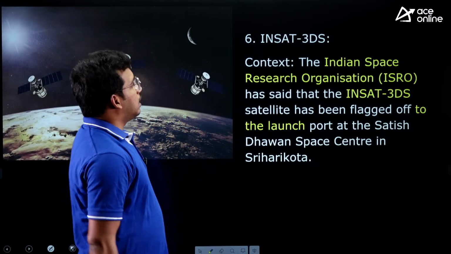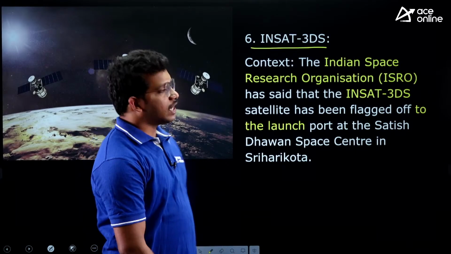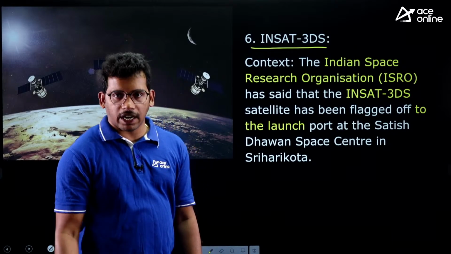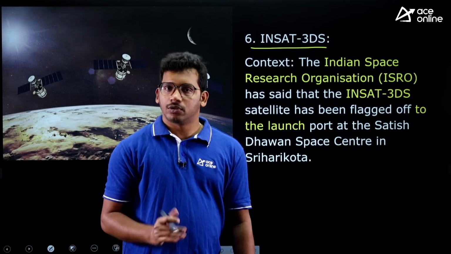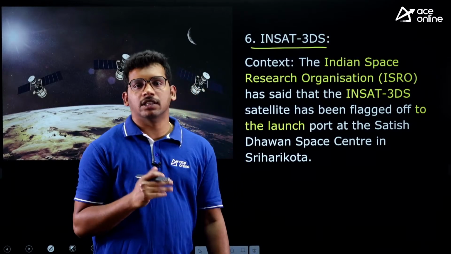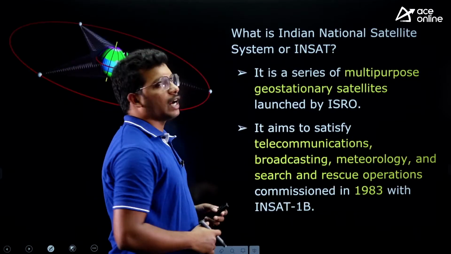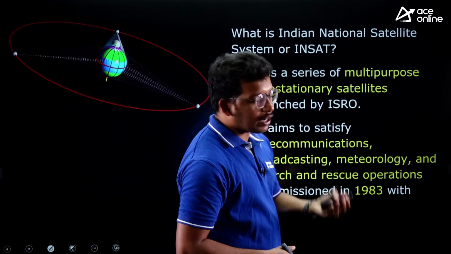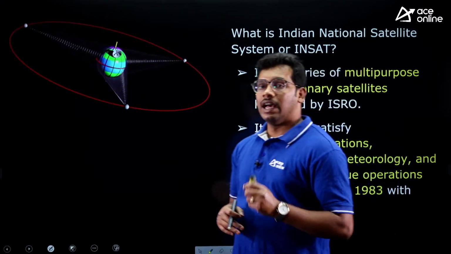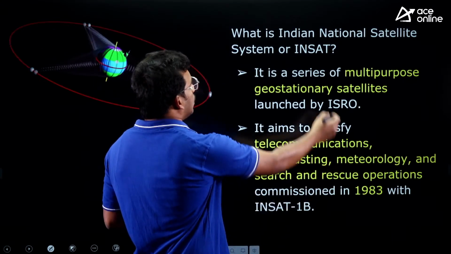Now the next article is INSAT 3DS. So the context is this: ISRO is ready to launch the INSAT 3DS satellite in the coming February. They have announced that we are going to launch the INSAT 3DS in the coming February. That's the context. We need to know about INSAT 3DS. Before knowing about INSAT 3DS, let's understand what INSAT is. Okay, we will see what this diagram is also.